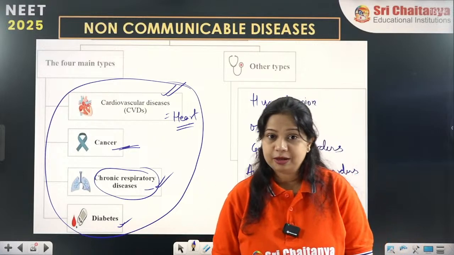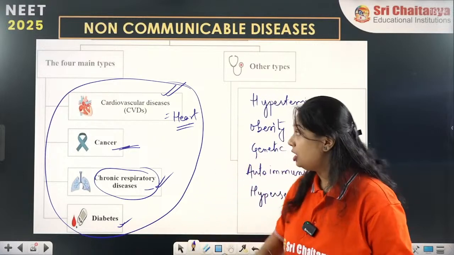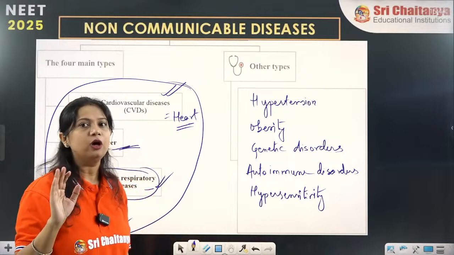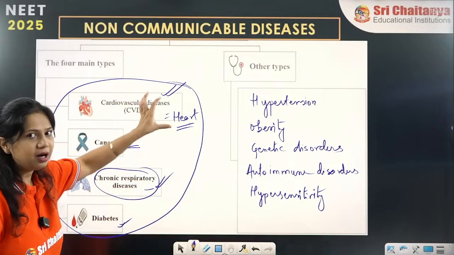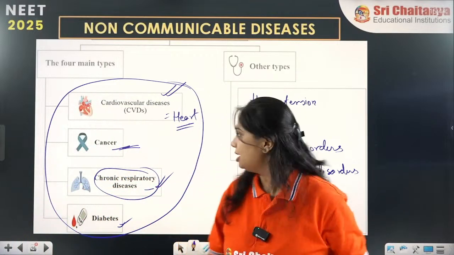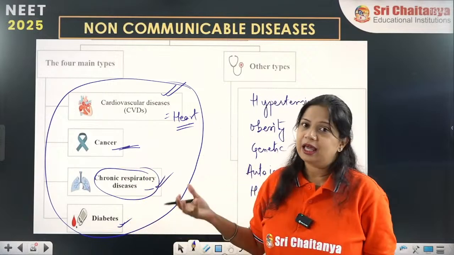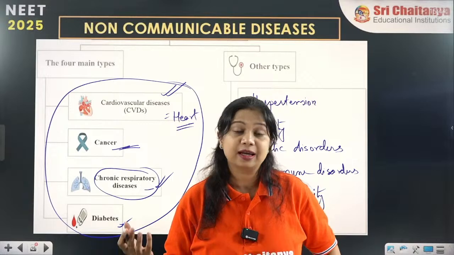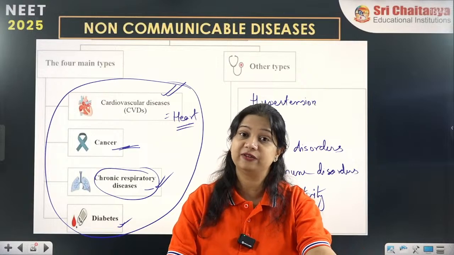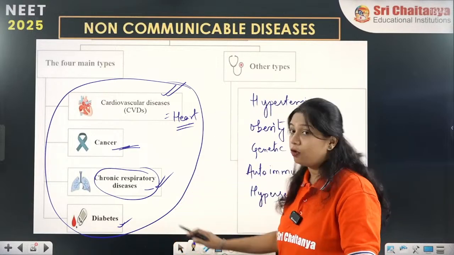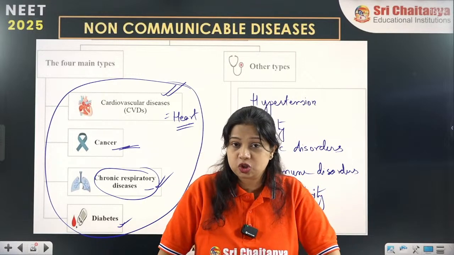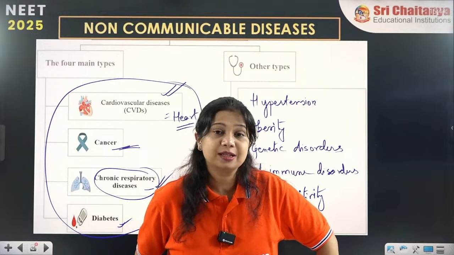Different types of non-communicable diseases are there, out of which these four make the major category. Most of them, 75% of the non-communicable diseases, are because of heart diseases, maybe a heart attack, maybe a stroke, or other conditions. Then cancer: it can be lung cancer, uterine cancer, cervical cancer, or prostate cancer in males, causing death of individuals at a very large scale. Other than that, chronic respiratory diseases lead to obstruction of the airway and cause difficulty in breathing.